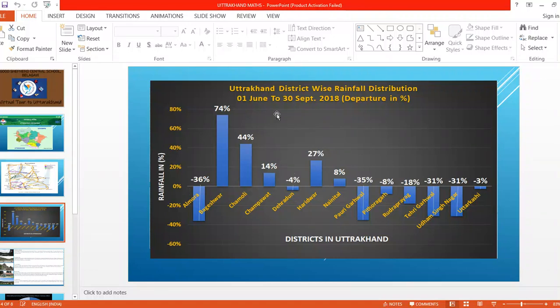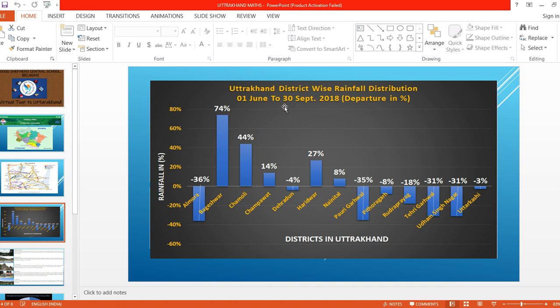Now, if you come to this, here the district wise we have distributed the rainfall. These are the districts, right? And these are the percentages. It is given from 1 June to 30 September.